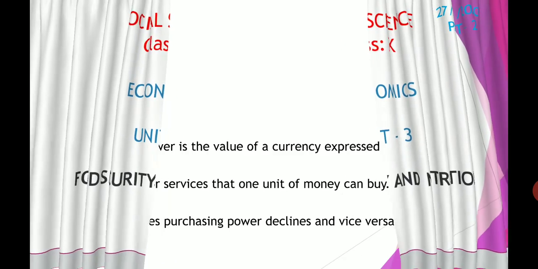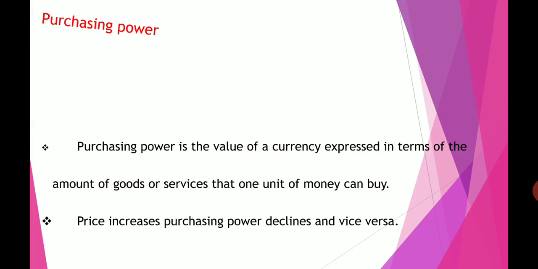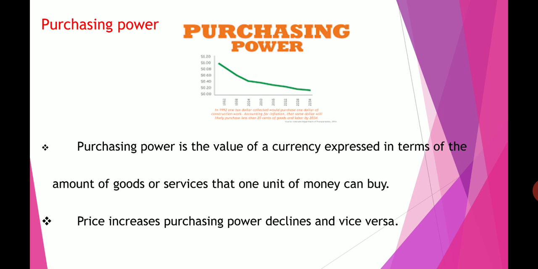In this class, we are going to discuss purchasing power. Purchasing power is the value of currency. For example, we have 5 rupees. How much of the goods we can purchase with those 5 rupees is called purchasing power. So when price increases, purchasing power decreases. When the price decreases, the purchasing power increases. That is the value of purchasing power.